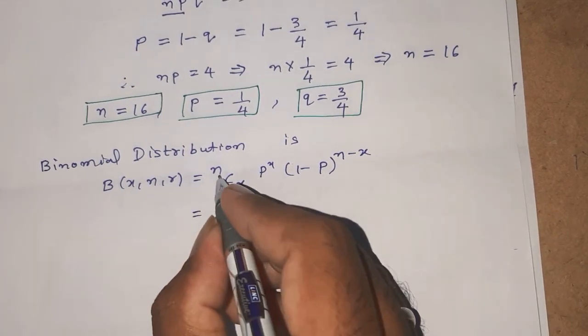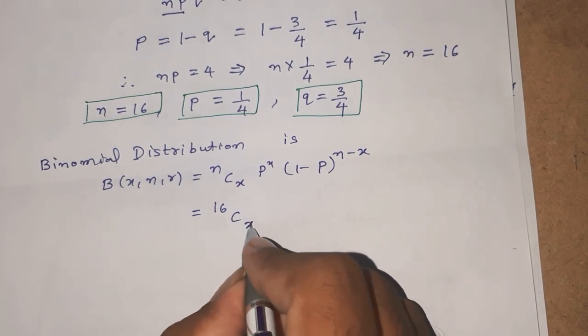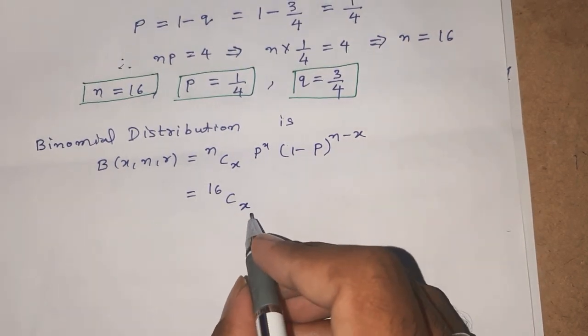But here n means 16. Here we don't know the value of x.